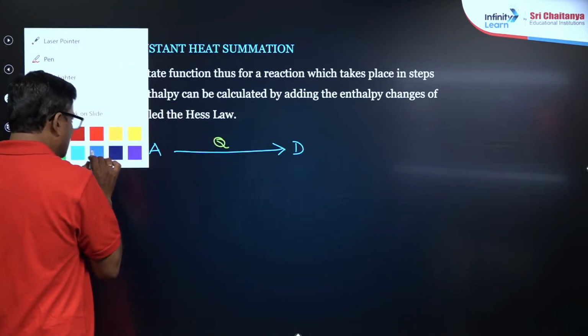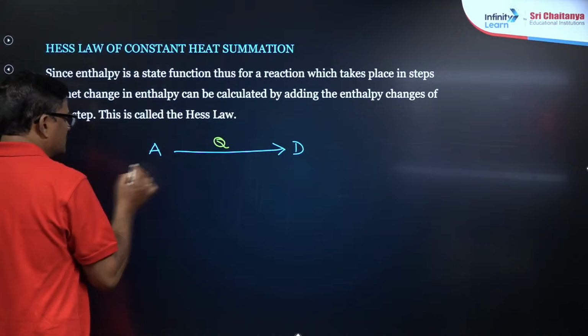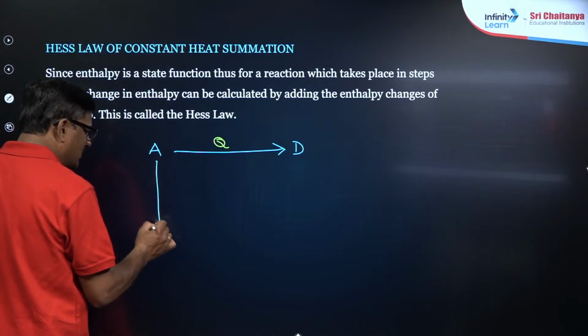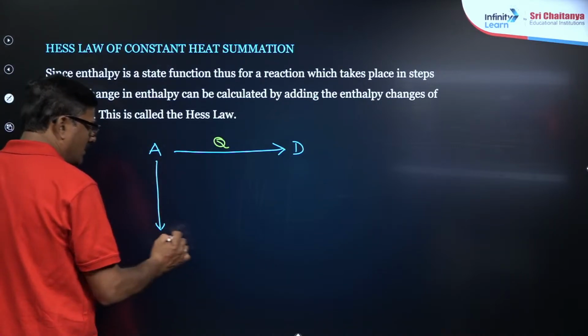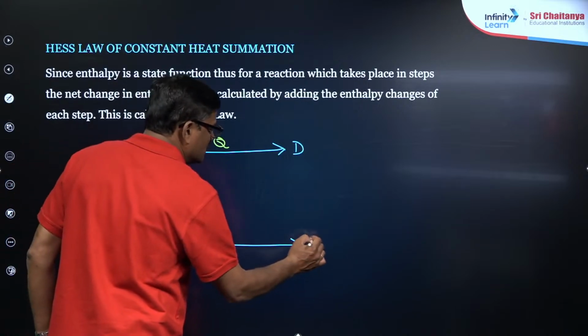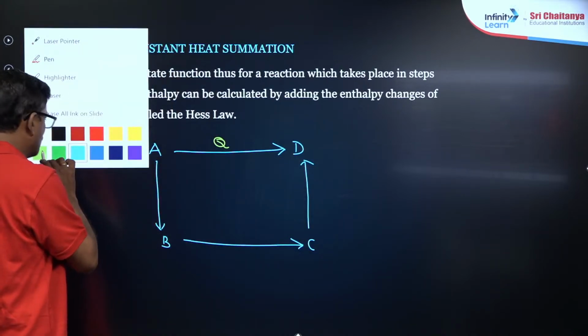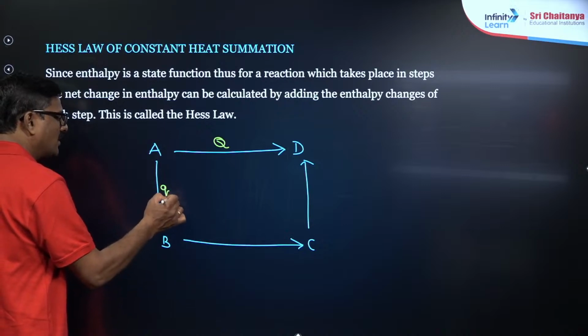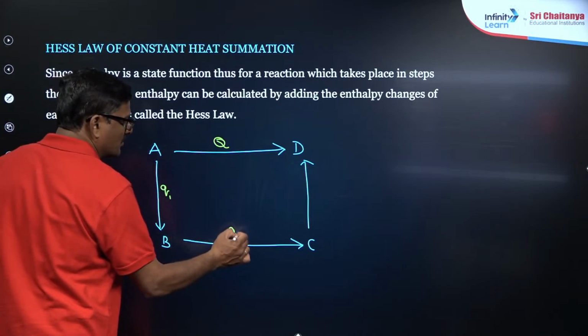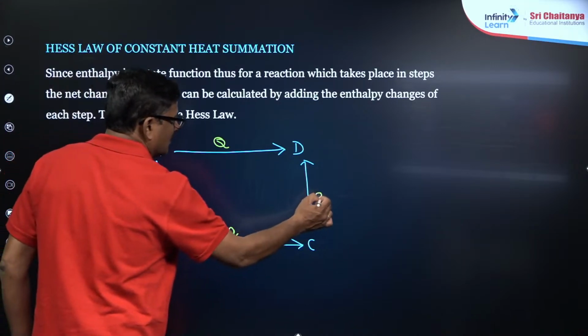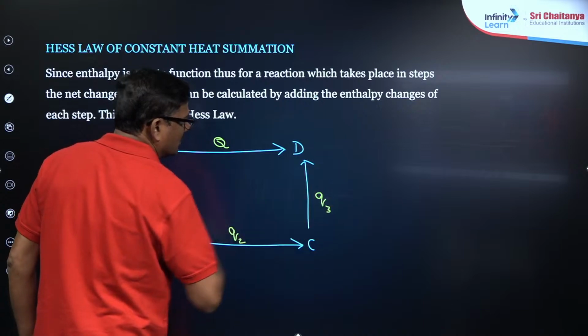In the other way, this A is indirectly giving B, and B is giving C, C is giving D, and this is going to be Q1 heat, this is going to be Q2 heat and this is going to be Q3 heat.